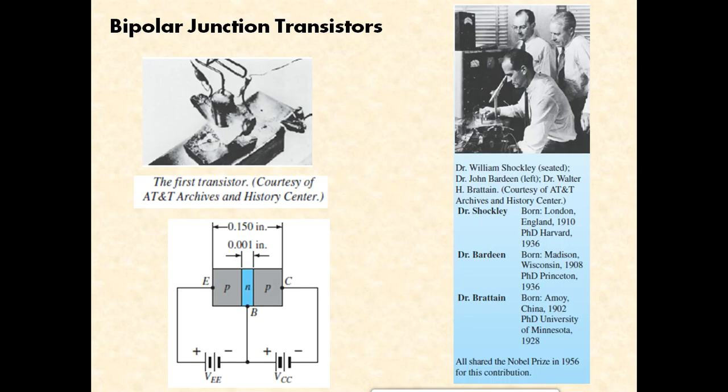To start with, BJT is a three-terminal device. The three terminals are emitter, base and the collector. This is how the three-layered structure of a bipolar junction transistor looks. The definition says that a transistor is nothing but two diodes which are connected back to back. If you go through some of the textbooks, there will be a definition like a transistor is nothing but simply two diodes which are connected back to back.